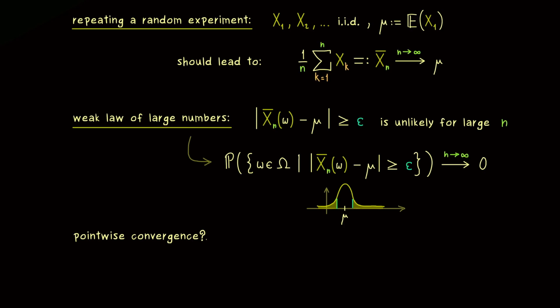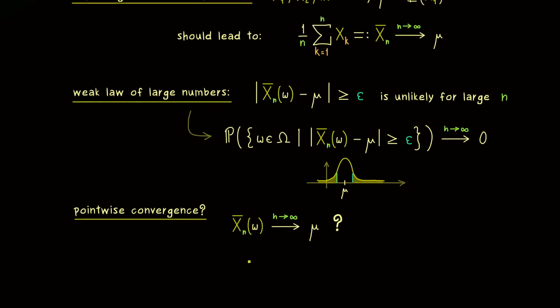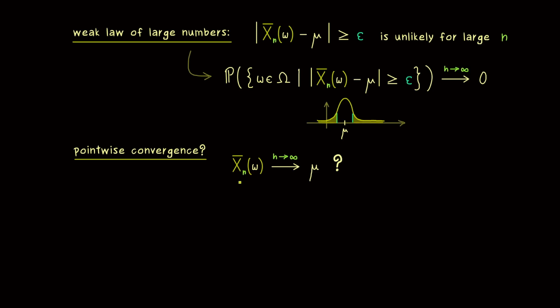However, this is definitely something we want to have if we think of a repeated random experiment. So more precisely, it would be nice if X overline n of omega converges to mu. And in the setting here you see this is just an ordinary limit in the real numbers. However, now the problem is the weak law of large numbers cannot tell us what happens at a given point here, because it can only say something about the whole collection of omegas in capital Omega. Therefore, you could imagine that actually strange things could happen for this sequence when n increases.